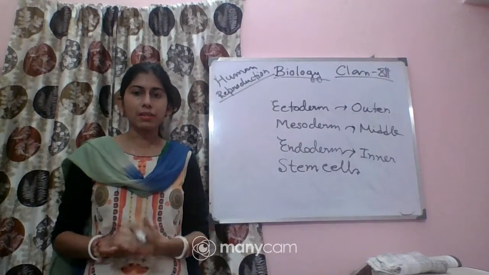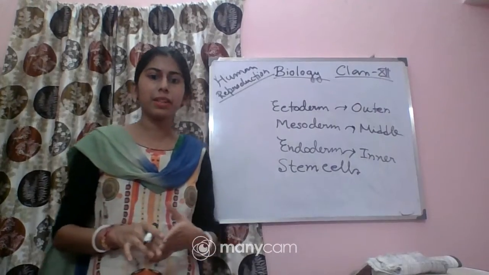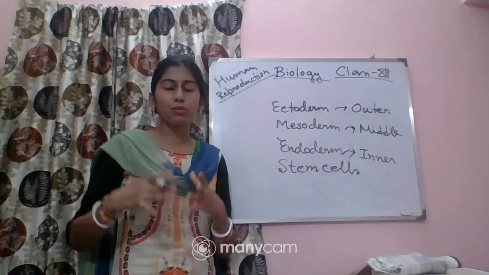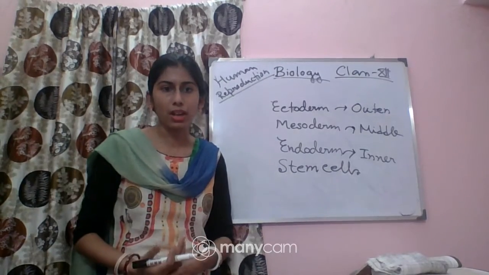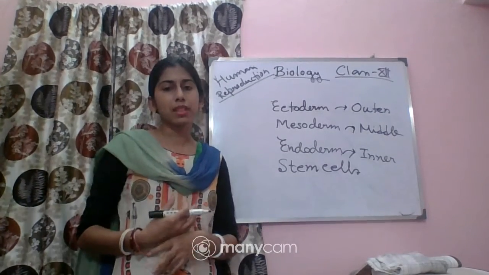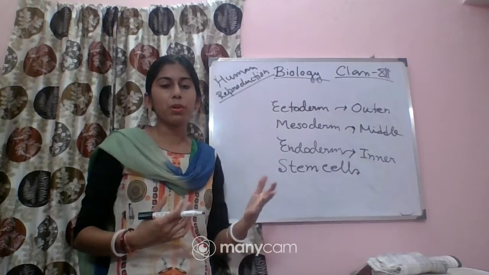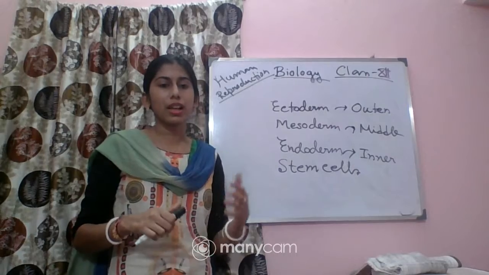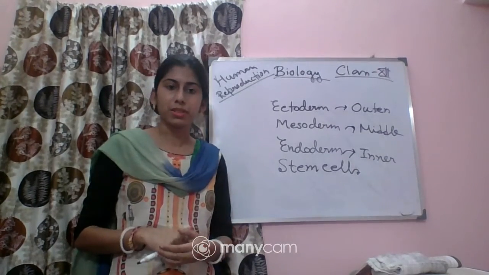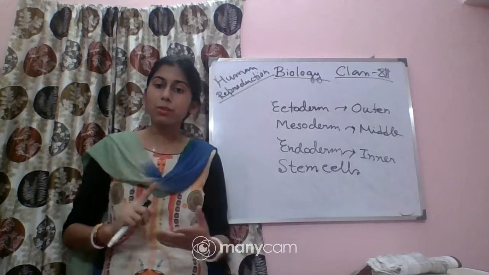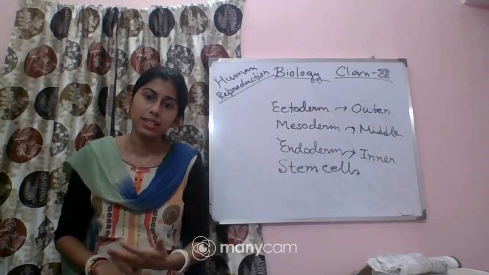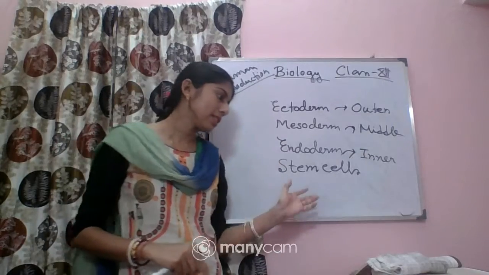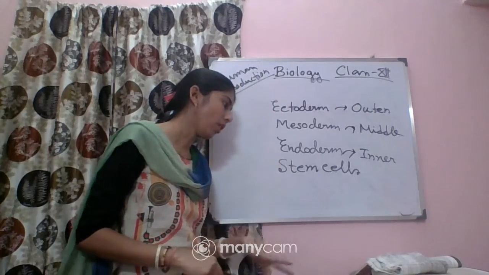What does that mean? Stem cells have a special organization by which they can form any type of tissues and organs. These stem cells are very important, because nowadays many diseases can be cured by these cells, for this reason only, that they have the potency to form any type of cells, tissues and organs.